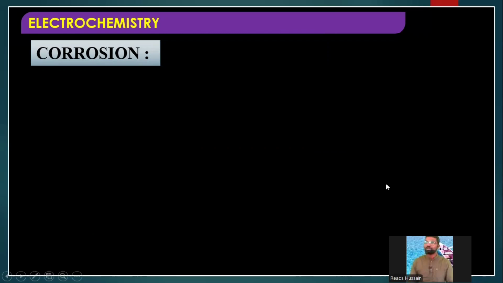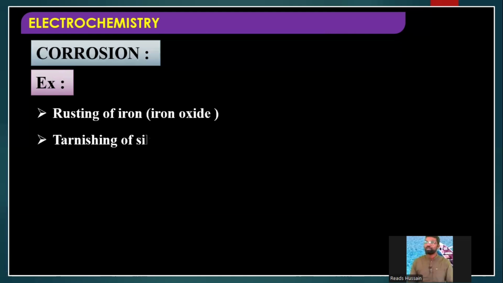So we are going to discuss the mechanism of corrosion briefly here. For example, rusting of iron, tarnishing of silver. Silver objects become black. When silver objects react with sulfur in the atmosphere, a layer of silver sulfide is formed over the silver jewelry.